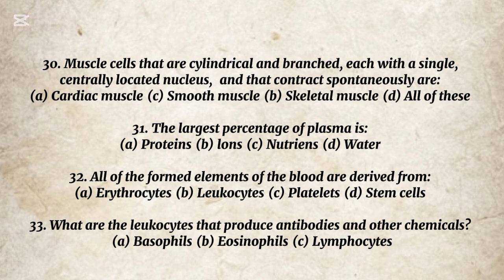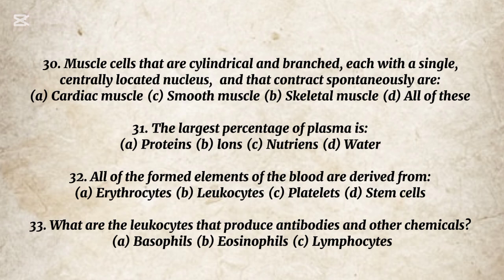Cardiac muscle. 31. The largest percentage of plasma is: A. Proteins, B. Ions, C. Nutrients, D. Water. The correct option is D. Water. 32. All of the formed elements of the blood are derived from: A. Erythrocytes, B. Leukocytes, C. Platelets, D. Stem cells. The correct option is D.